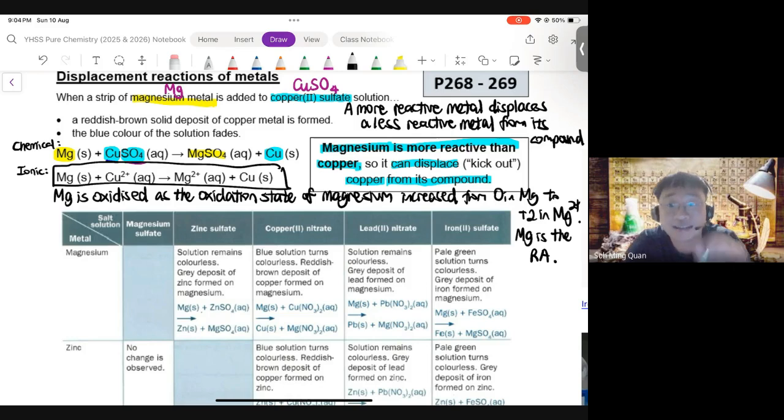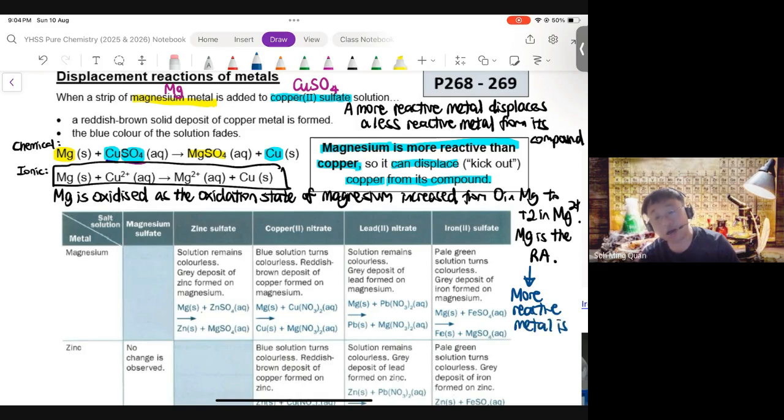And this is a redox reaction where you can see, using this example, magnesium is oxidized as the oxidation state of magnesium increases from 0 in Mg to +2 in Mg2+. So magnesium is the reducing agent. If I were to extend this logic, we can conclude the more reactive metal is always oxidized. So magnesium metal is oxidized in the displacement reaction.